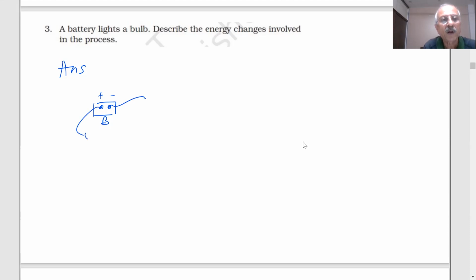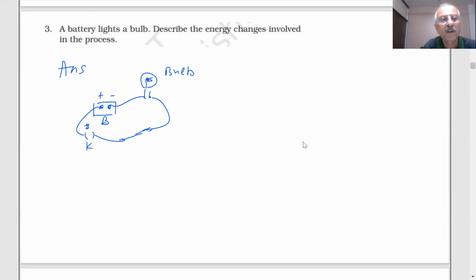You have a key, then you attach a bulb. What will happen, students? What type of energy changes are taking place?